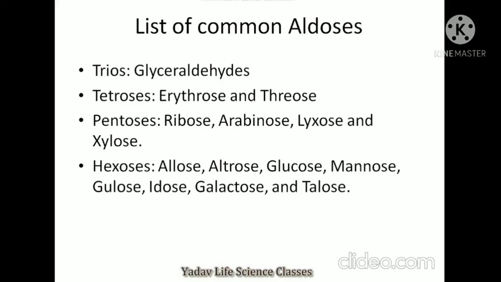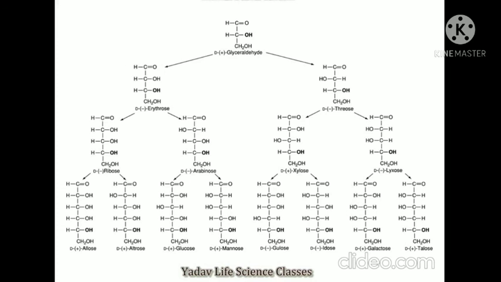List of common aldoses. Triose is glyceraldehyde, tetrose is erythrose and threose, pentose sugars are ribose, arabinose, lyxose and xylose. Hexose sugars are allose, altrose, glucose, mannose, gulose, idose, galactose and talose. These are the structures of aldose sugars.